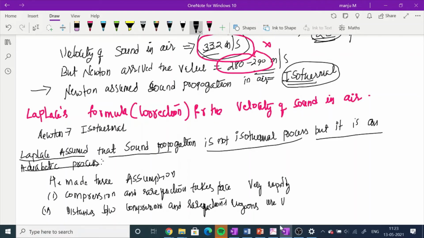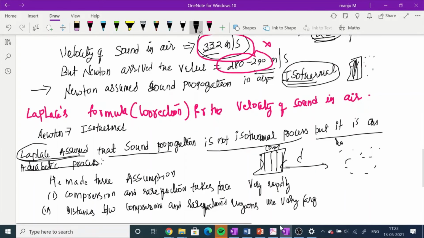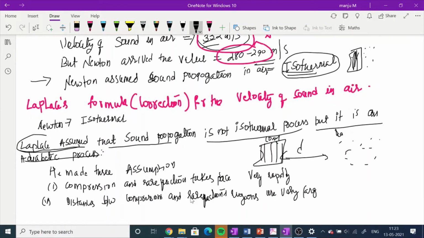Very large means if the compression is here, the rarefaction is at some distance. So this is compression and this is rarefaction. Newton assumed that if this is a compression, then immediately the rarefaction is in contact with it. But here, if this is a compression and this is a rarefaction, the distance between these two is very large. That was assumed by Laplace, and which is actually true also.